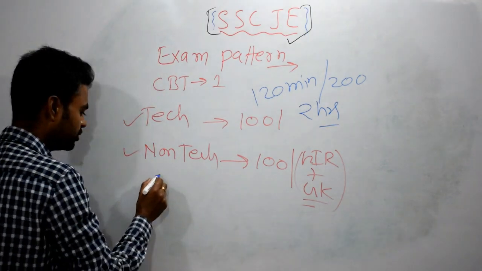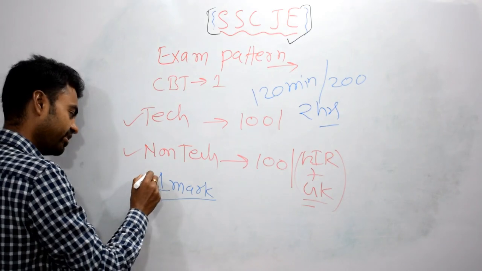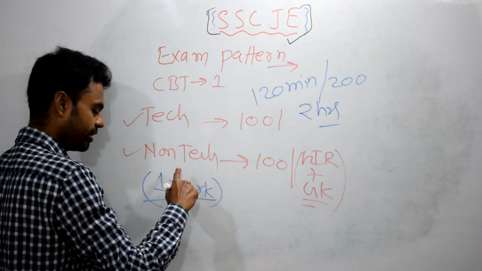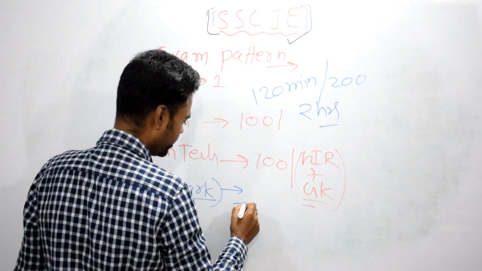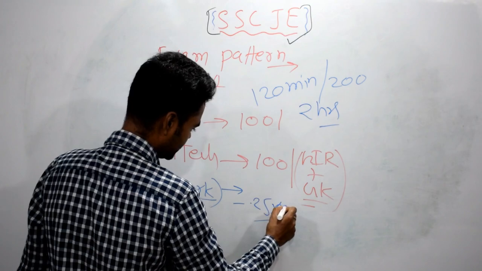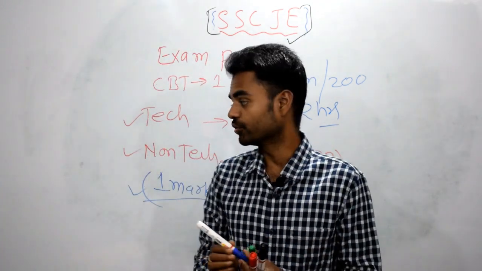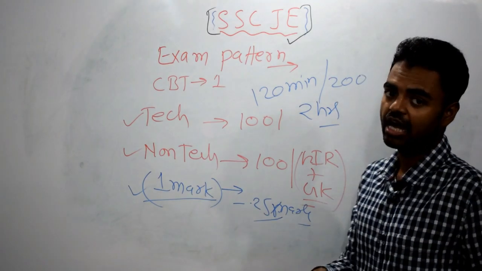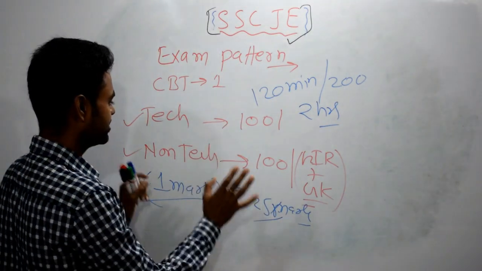One more thing. You will get 1 mark for each correct answer, and for each wrong answer there would be negative marking of 0.25 marks, right? This is the exam pattern I am sharing with you right now. This is important, you must understand this.